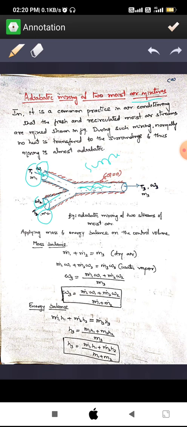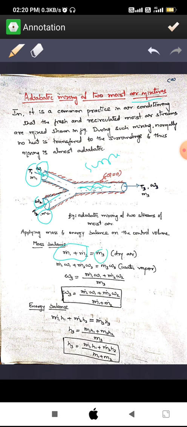The law of conservation of mass says the total inlet mass is equal to the total outlet mass. The amount of mass going inside the system equals the amount of mass coming outside. m1 plus m2 is the mass going inside and m3 is the mass coming outside, both are equal.